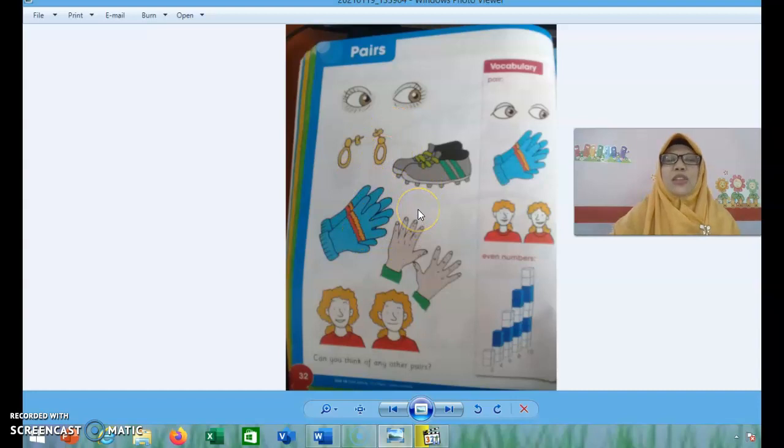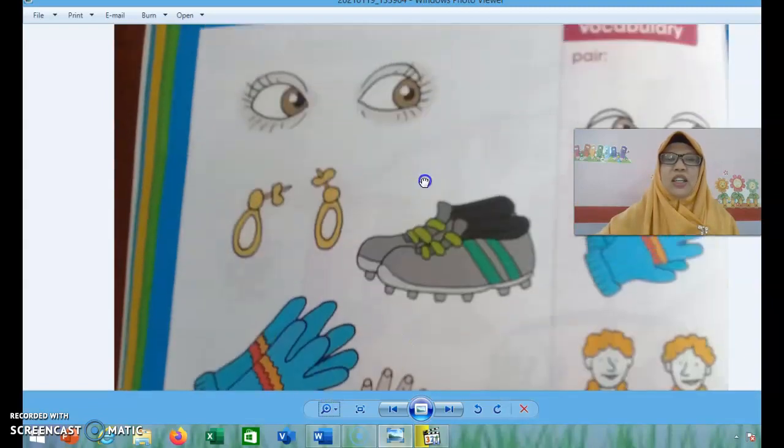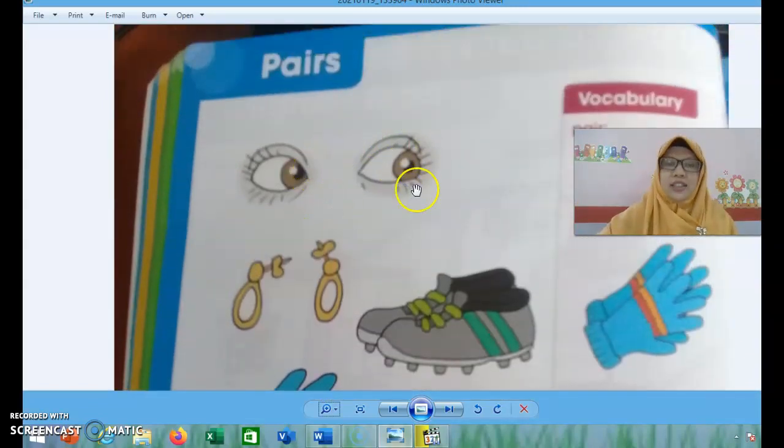Okay, what pictures are there? Ada gambar apa saja di teman-teman? Okay, I will maximize. The first picture is eyes. How many eyes are there? 1, 2. Okay, there are 2 eyes. The left eye and the right eye. Mata sebelah kanan dan mata sebelah kiri.